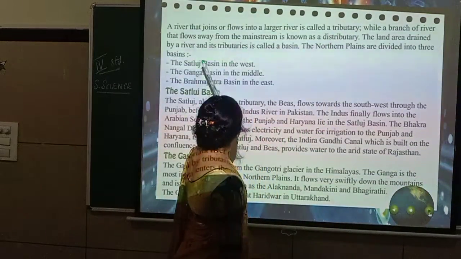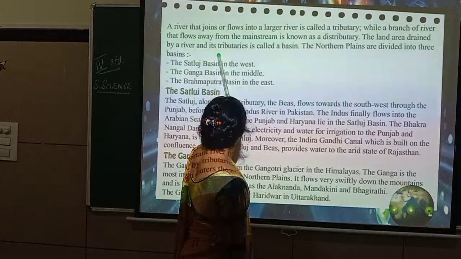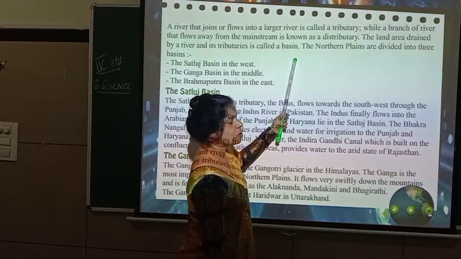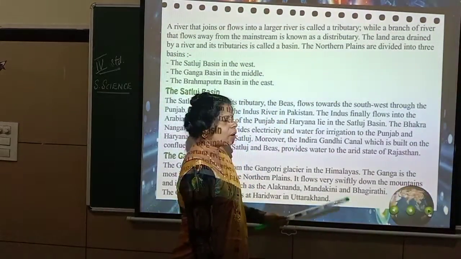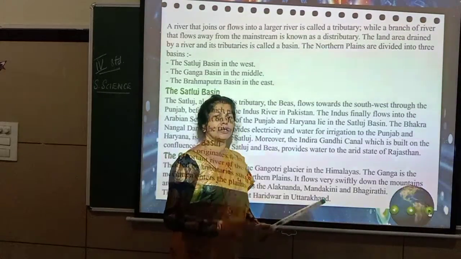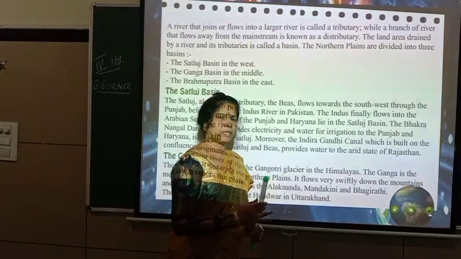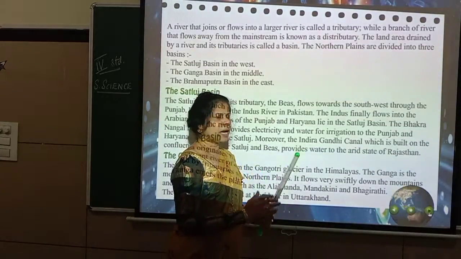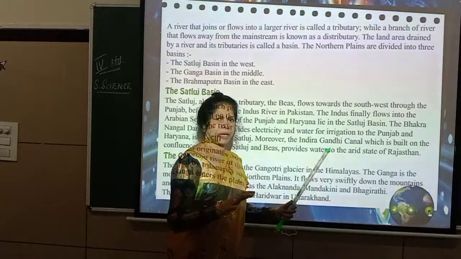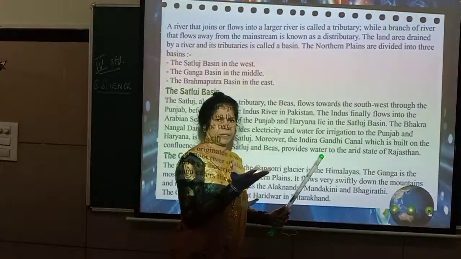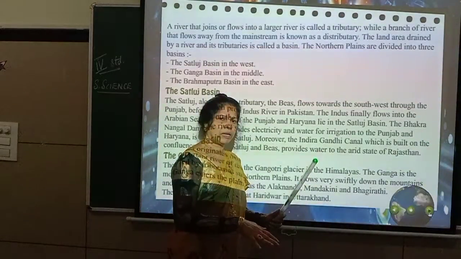The land area drained by a river and its tributaries is called a basin. So what happens? Sometimes when there is no rainfall, the river water comes down, and I think you would have observed. Okay? And in some places what happens? It becomes dry, and you can see the land. Earlier it was river.